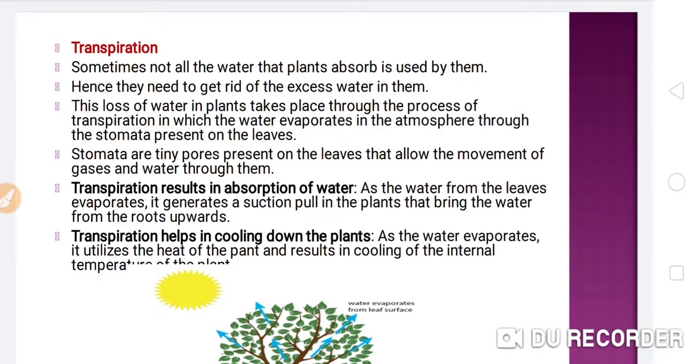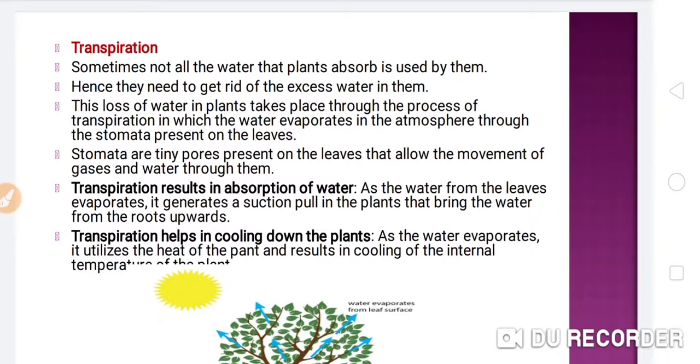transpiration. Transpiration is a process that is very important for the plants. Sometimes not all the water that plants absorb is used by them, hence they need to get rid of the excess water in them. This loss of water in plants takes place through the process of transpiration, in which the water evaporates into the atmosphere through the stomata present on the leaves. Stomata are tiny pores present on the leaves that allow the movement of gases and water through them.